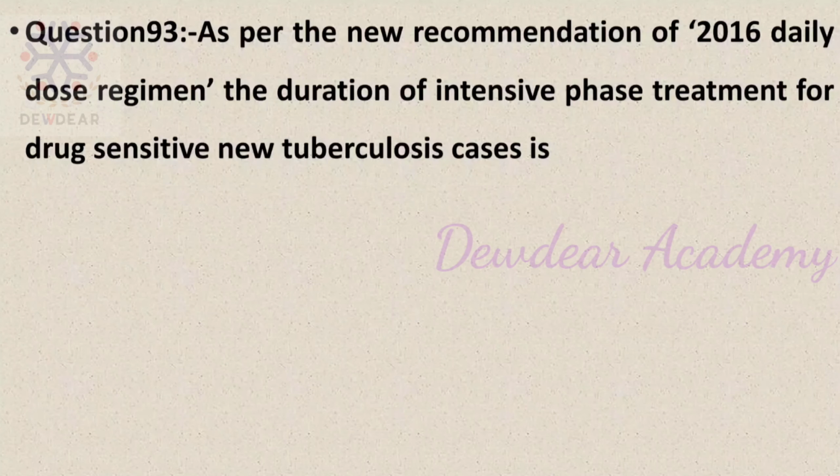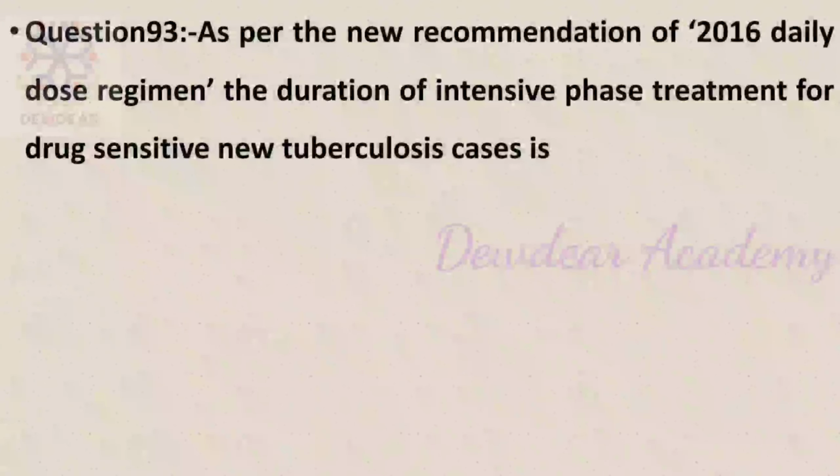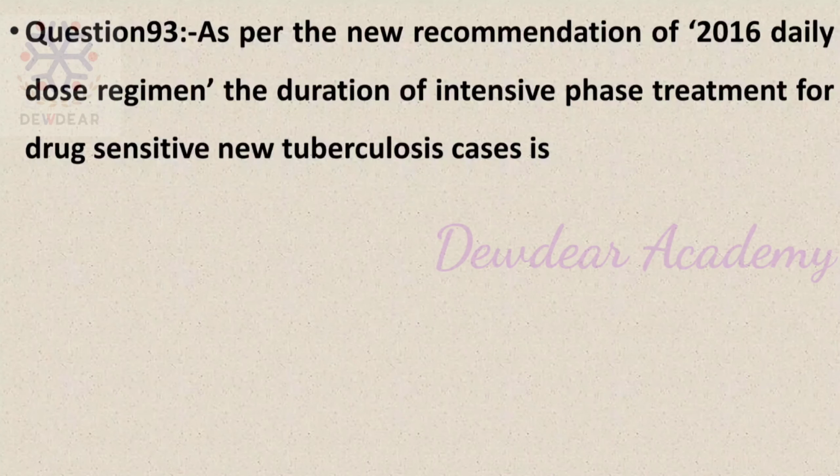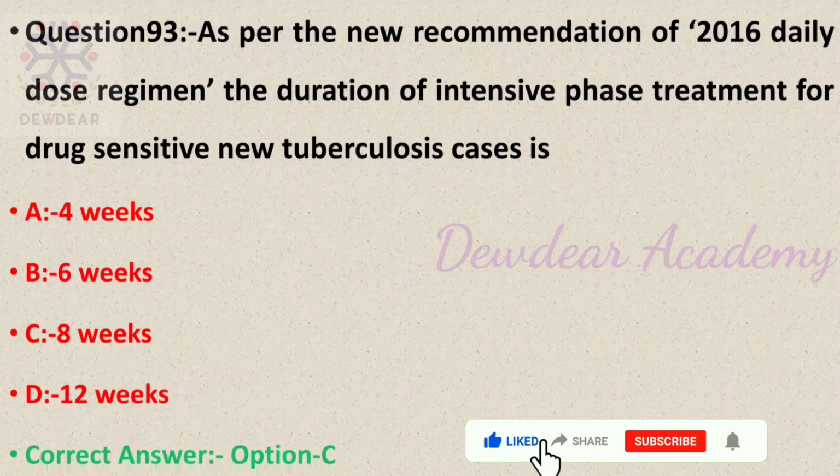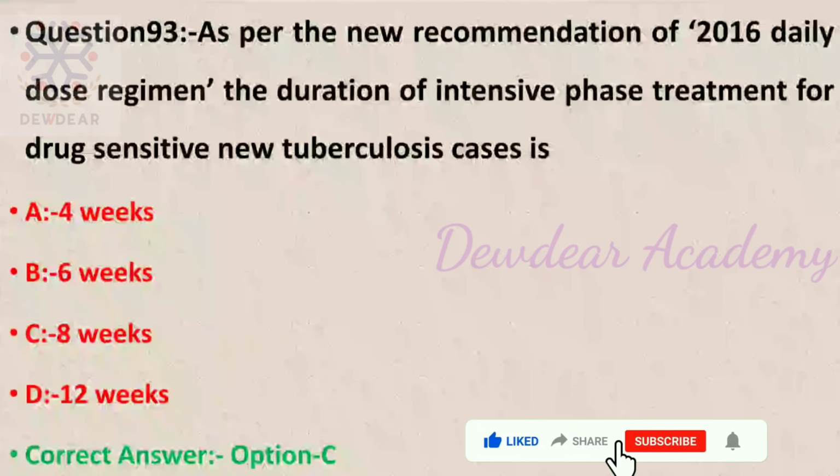Then question number 93. As per the new recommendation of 2016 daily dose regimen, the duration of intensive phase treatment for drug sensitive new tuberculosis cases is. Options: 4 weeks, 6 weeks, 8 weeks, 12 weeks. Correct answer is option C, 8 weeks. So as per the new recommendation of 2016 daily dose regimen, 8 weeks is the duration of intensive phase treatment for drug sensitive new tuberculosis cases.